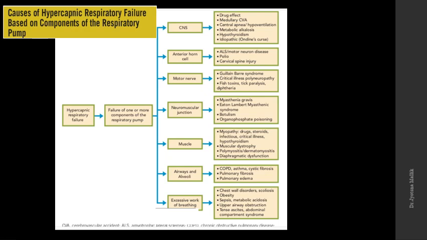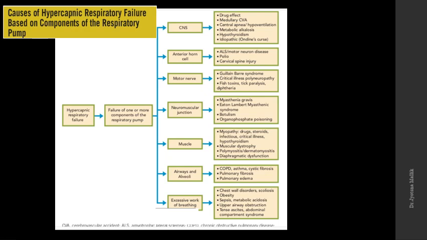And the thoracic cage, the chest wall: if there is chest wall deformity, severe obesity, tense ascites, or abdominal compartment syndrome, these all can lead to type 2 respiratory failure. If there is excessive work of breathing, like because of metabolic acidosis or severe sepsis, that can ultimately lead to type 2 respiratory failure. Any severe condition, even type 1 respiratory failure, can ultimately lead to type 2 respiratory failure.